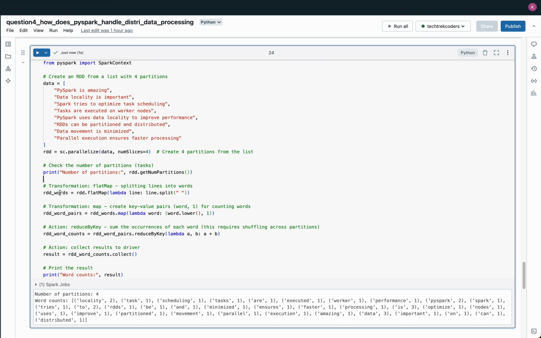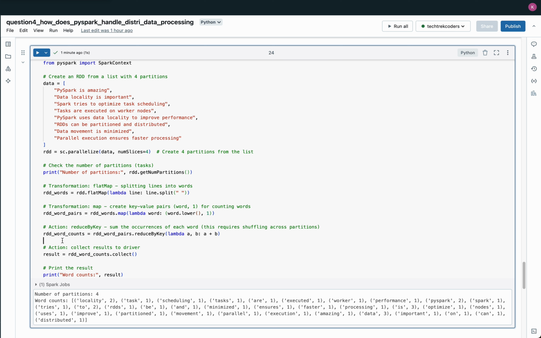Next, the flat map transformation is applied to split each sentence into individual words. This transformation ensures that each partition processes the data in parallel, breaking the text into smaller, manageable units, words. Afterward, the map transformation creates key value pairs where each word is paired with the number 1. This step is crucial for the upcoming word count as it initializes the word frequency by assigning an initial count